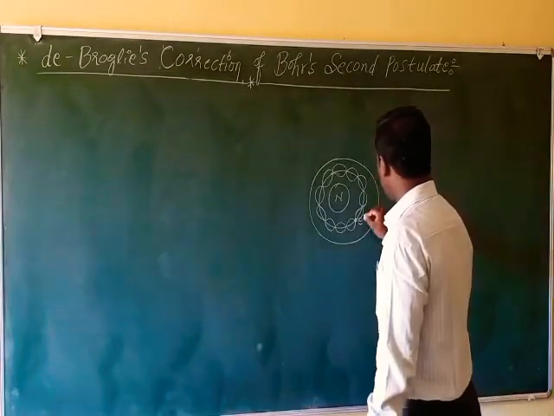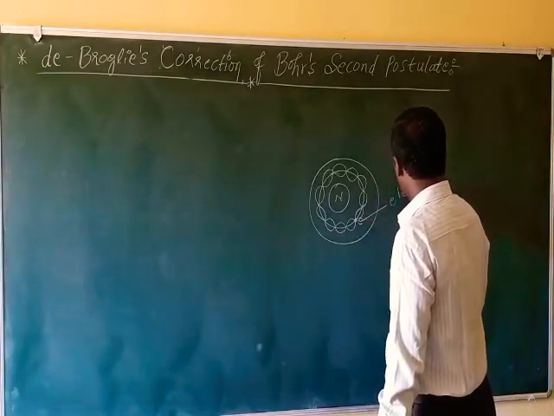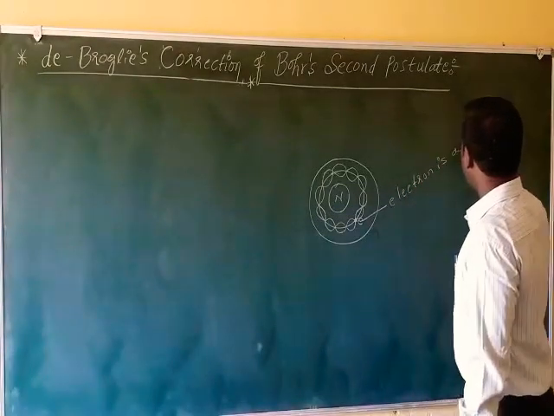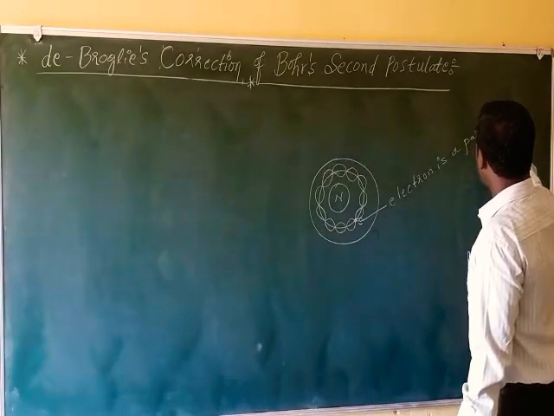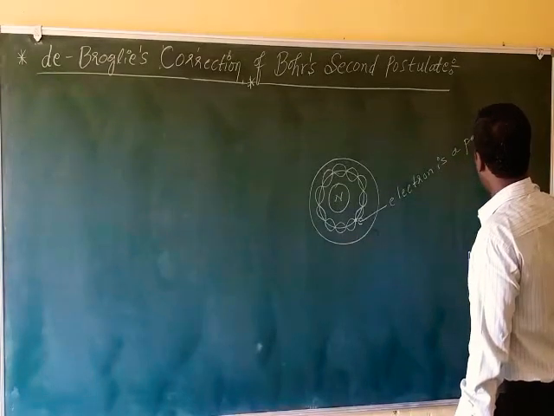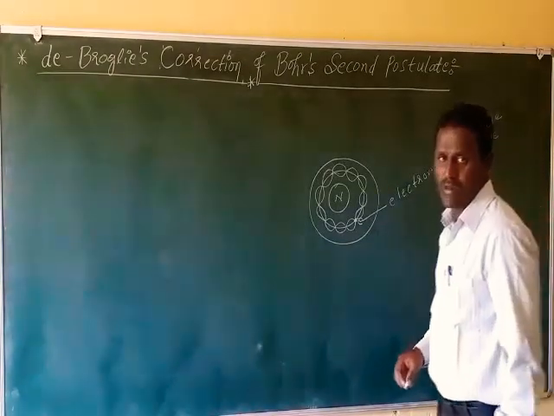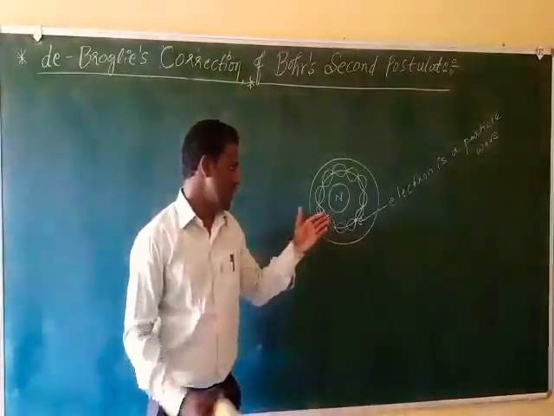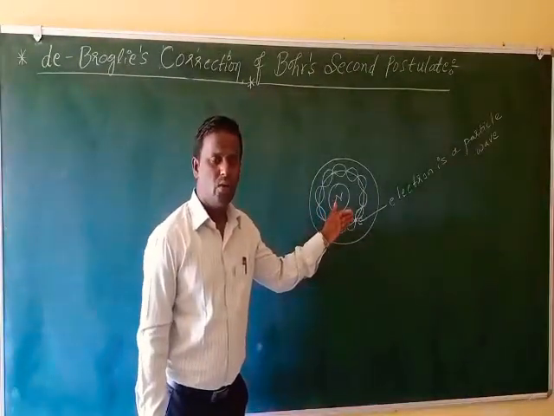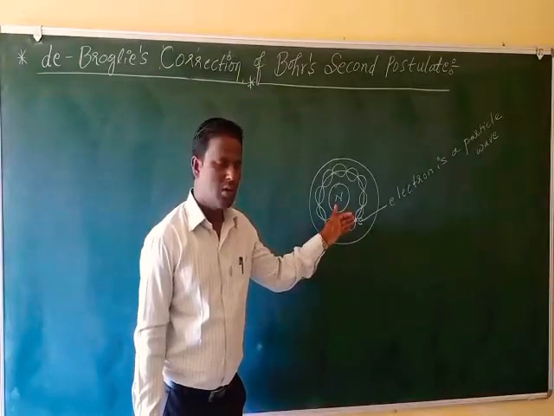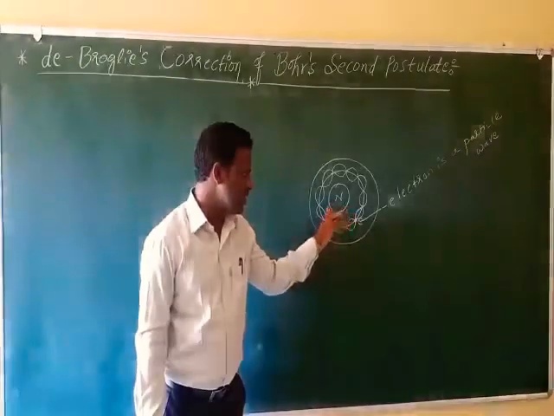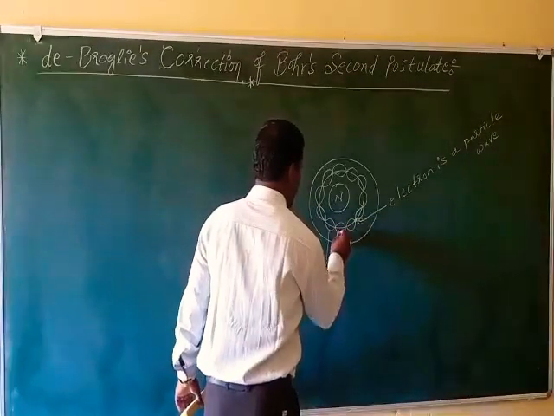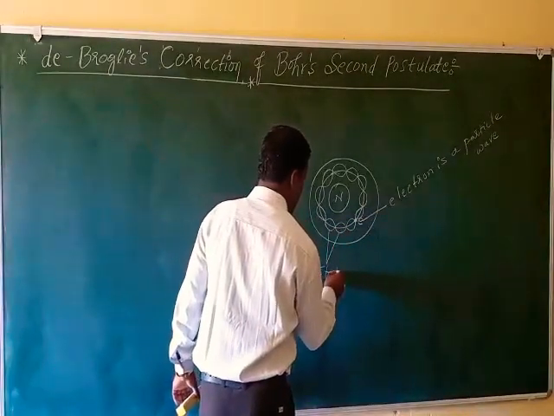So the electron is considered a particle wave which closes itself. The particle wave describes wave nature when it is moving around the nucleus and closes itself by forming a stationary wave. This is the representation of a stationary wave.